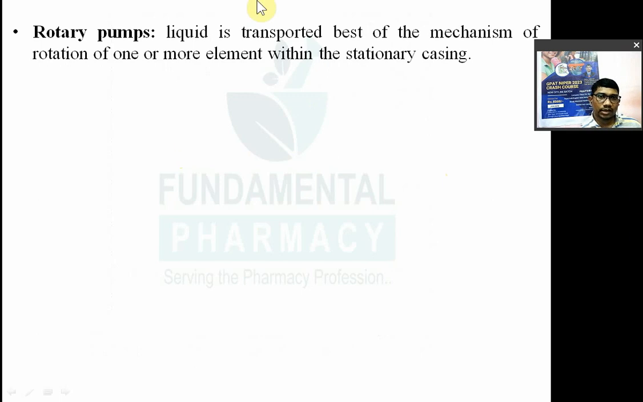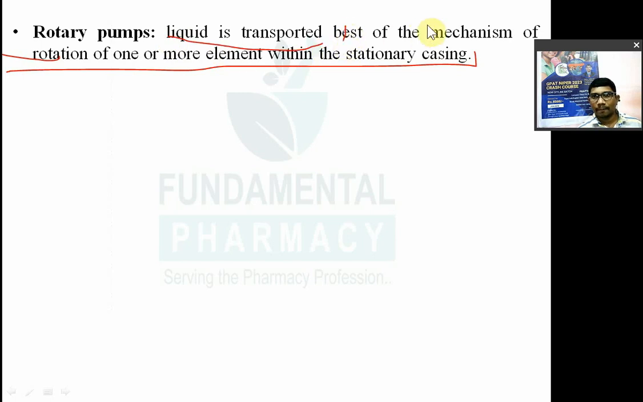Rotary pumps, second type होता है rotary pumps। We have seen the three classes. In the rotary pump, liquid is transported based upon the mechanism of rotation। यहाँ पे क्या है, rotation mechanism। So all the rotary pump will have one or more element within the stationary casing which is capable of rotation। Liquid is transported based upon mechanism of rotation of one of the element। यहाँ पे एक element होगा जो rotate होगा, it may be either centrifugal element, या फिर it may be either gear होगा।